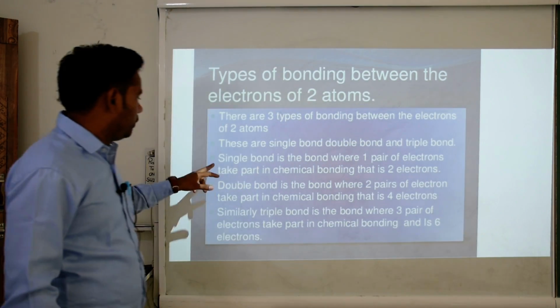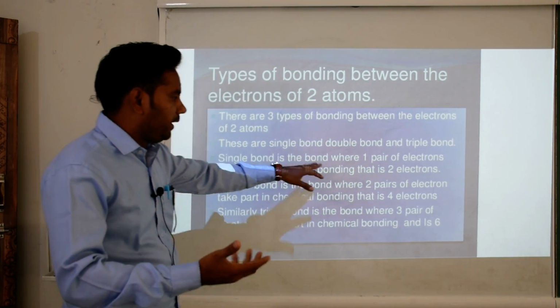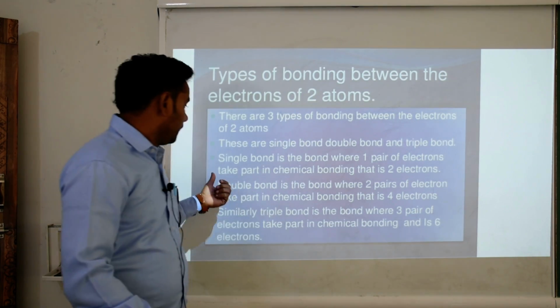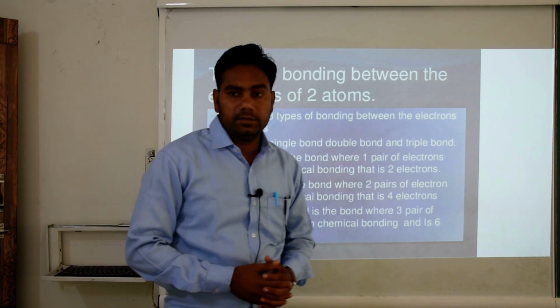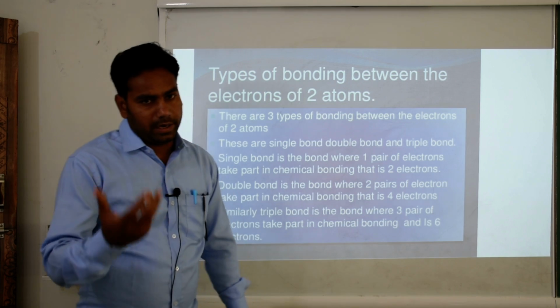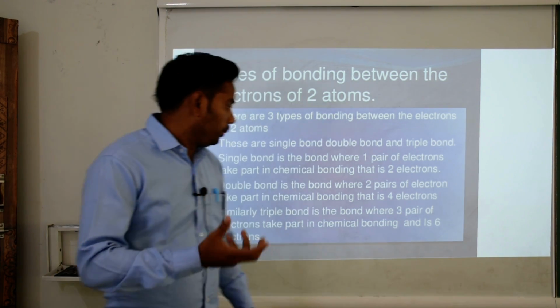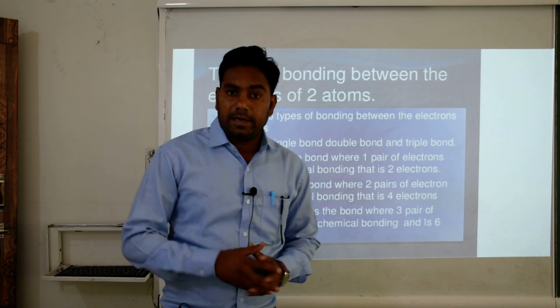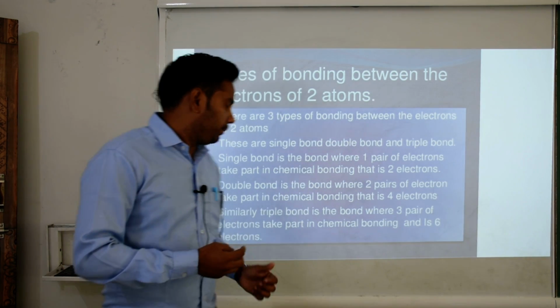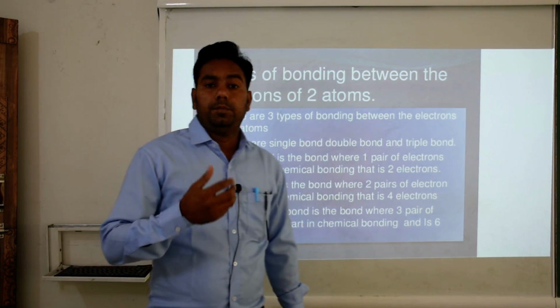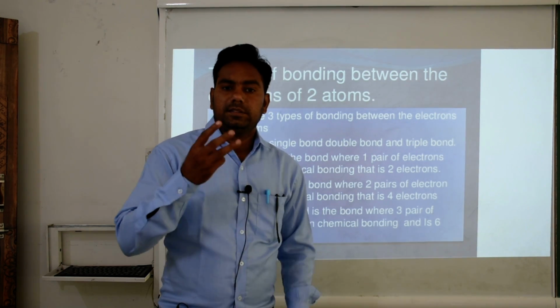A single bond is the bond where one pair of electrons takes part in chemical bonding, that is 2 electrons. In a double bond, 2 pairs of electrons take part, which means 4 electrons. Then in a triple bond, the bond pairs are 3.